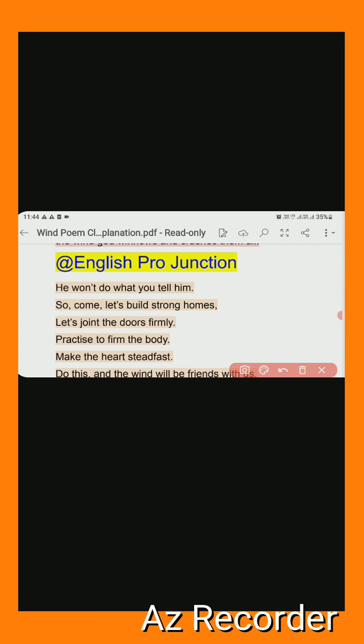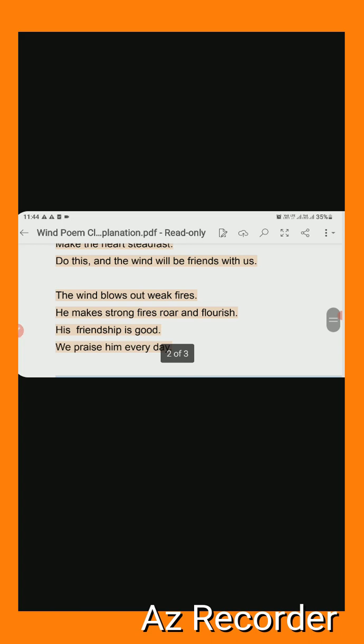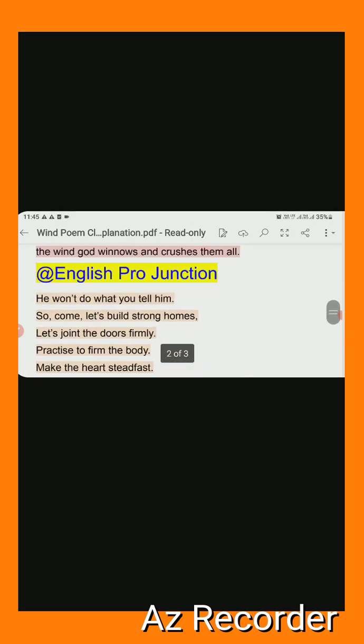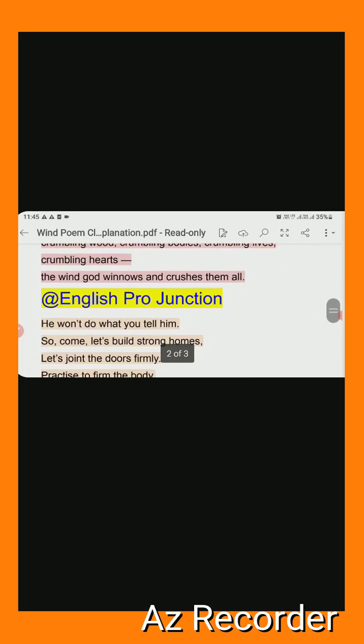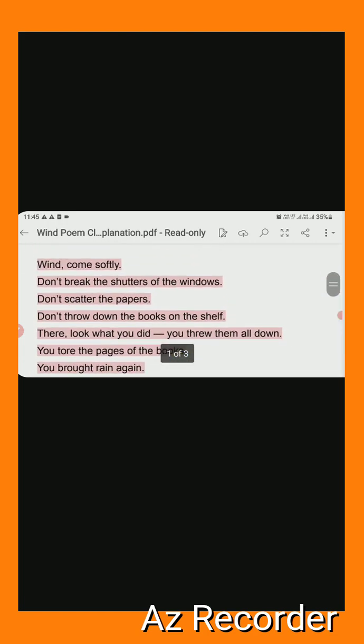Now, the next one. Let me see. The wind blows out the weak. Here wind again and again, repetition is there, wind.